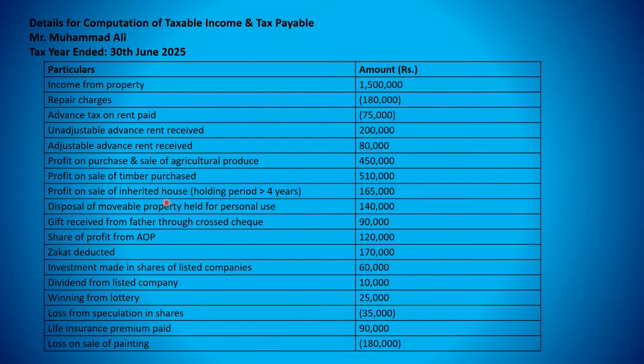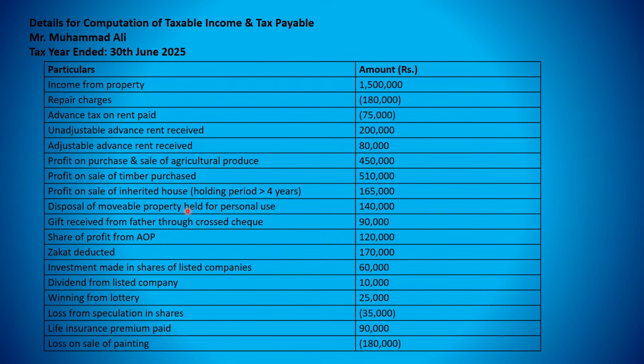Profit on sale of inherited house, holding period is more than 4 years. In Pakistan, inherited property has no tax implications. If one got the property from his parents through inheritance, it means there would be no tax on the profit on sale of inherited property. We can see this in the solution. Right now we are just going through the question.